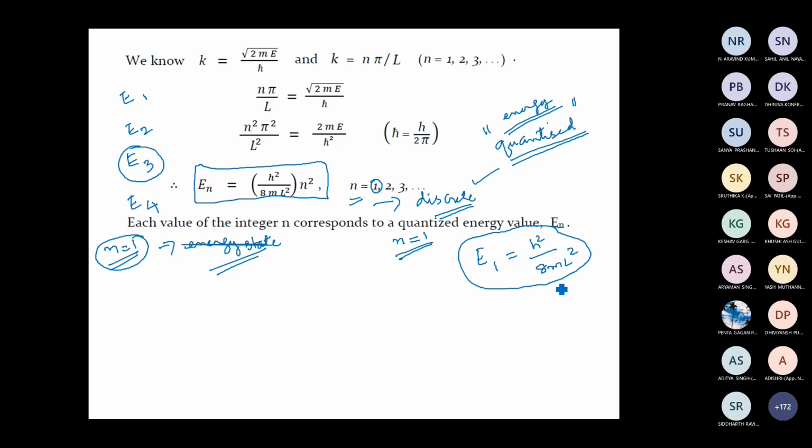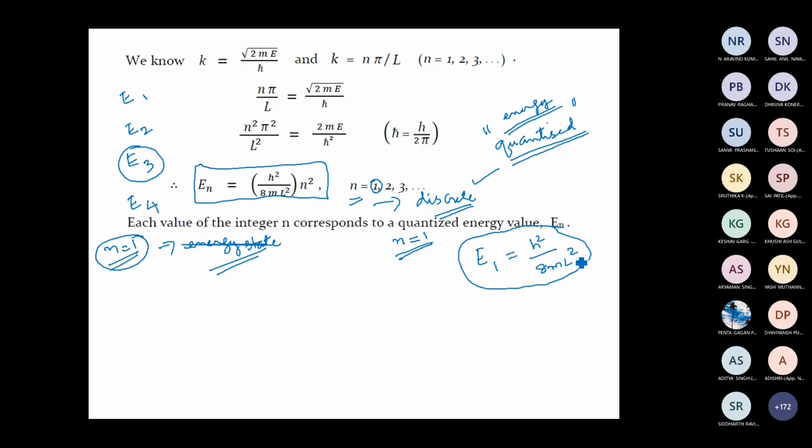If I don't give any energy to the particle which is moving to and fro, suppose I take a particle and keep it inside a potential well, a macroscopic particle will stay where it is. It can have energy equal to 0. But a quantum particle, if it is trapped inside a potential well, cannot have an energy equal to 0. It will have some finite energy, even in its lowest energy state. So for a quantum particle, the lowest energy state is not a 0 energy state. The lowest value the energy can have is h square by 8 m L square.